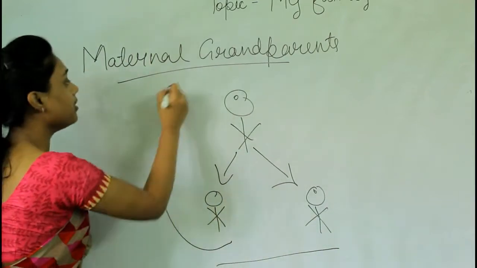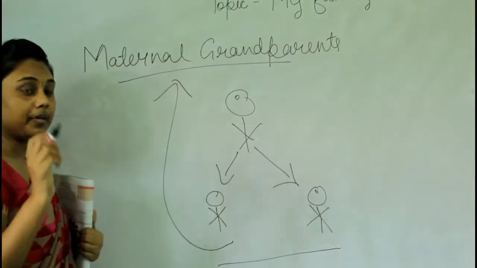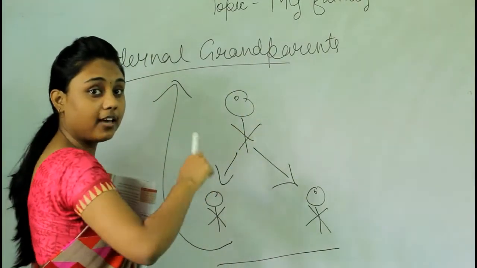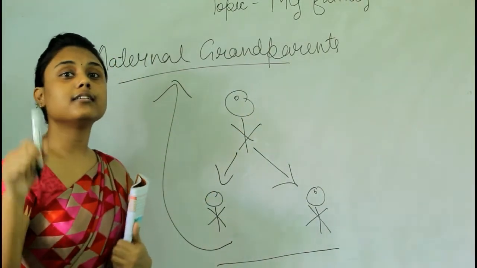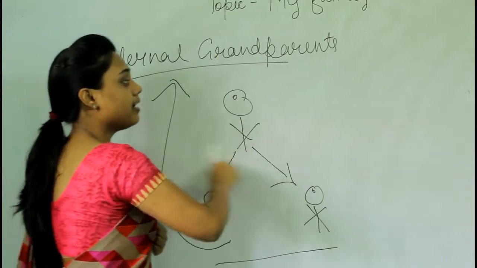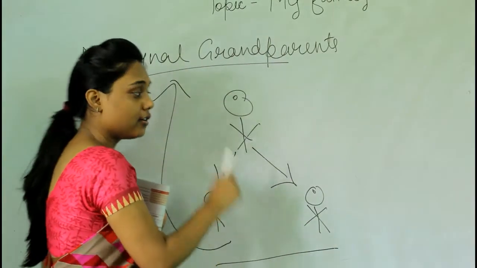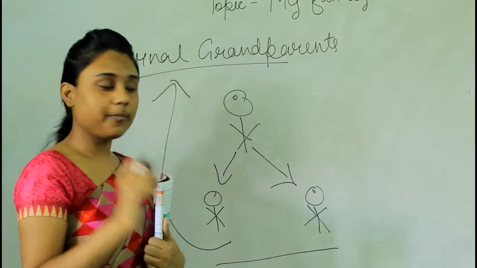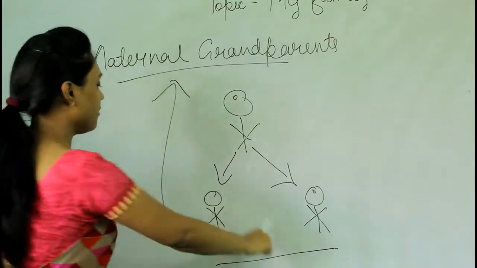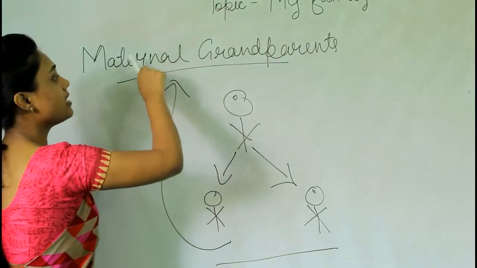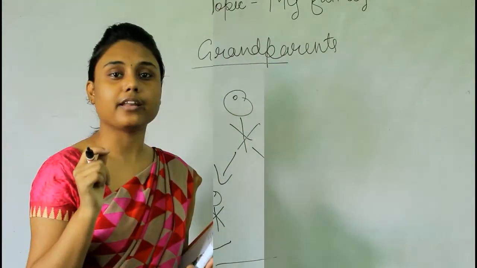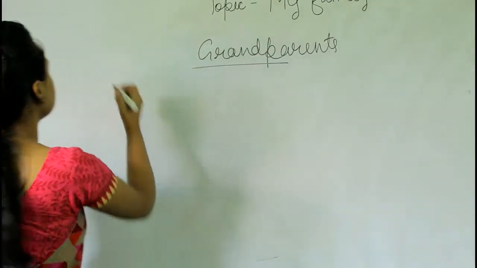They are our maternal grandparents because they are the parents of our mother. So we call them maternal grandparents. Our mother has parents, right? So they are our grandparents, like Nana Nani. So we call them Nana Nani, and they are called maternal grandparents. Okay, have a look here.